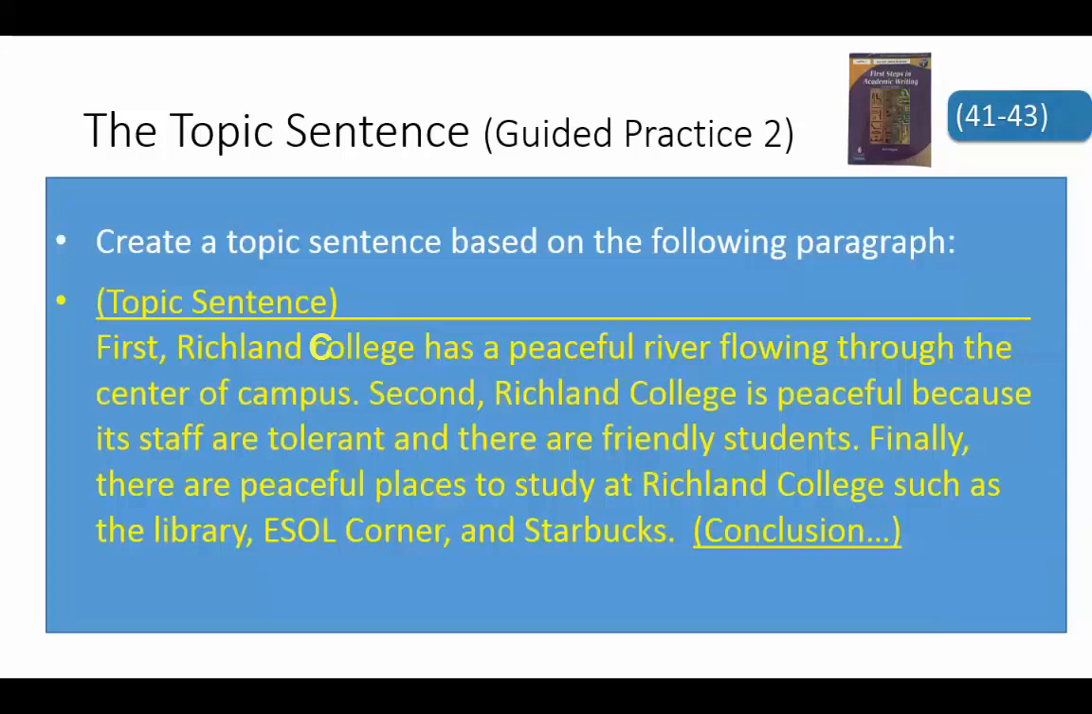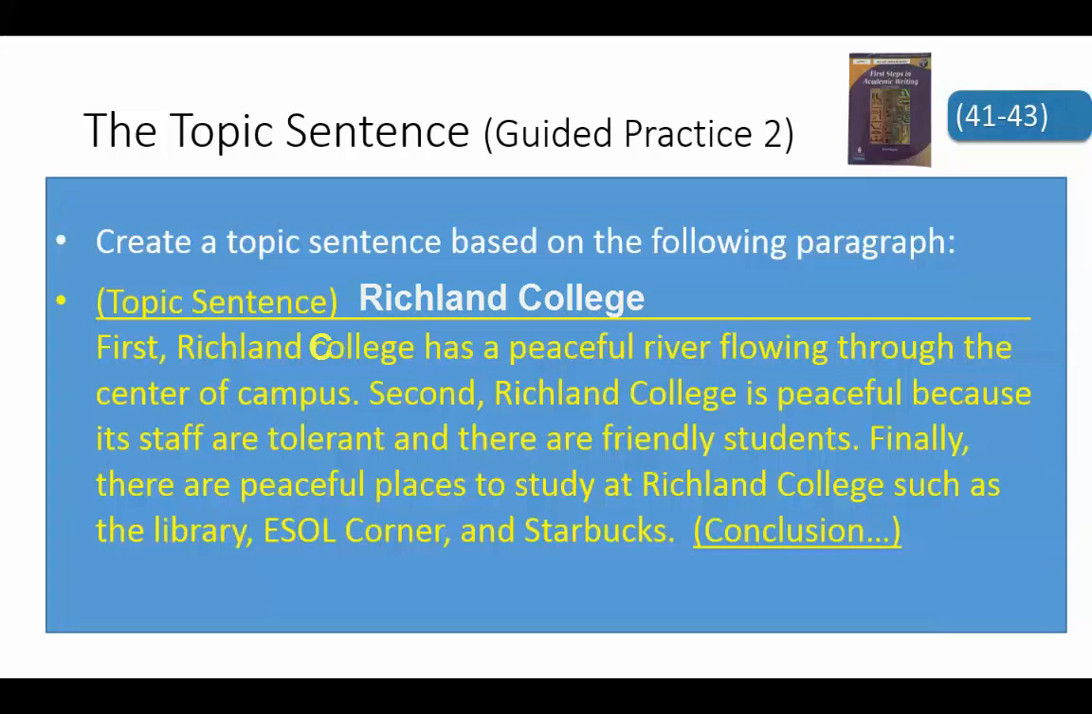So what do you think the topic sentence would be? Remember, the topic sentence will state the topic. In this case, it is Richland College. And then it will usually state the main idea or the controlling idea about the topic. So what is the point the author is trying to make about Richland College?